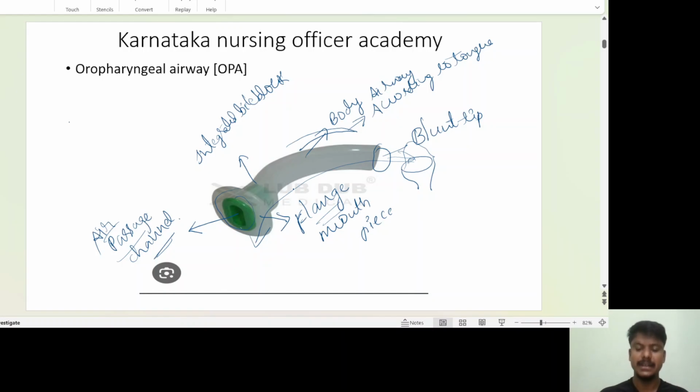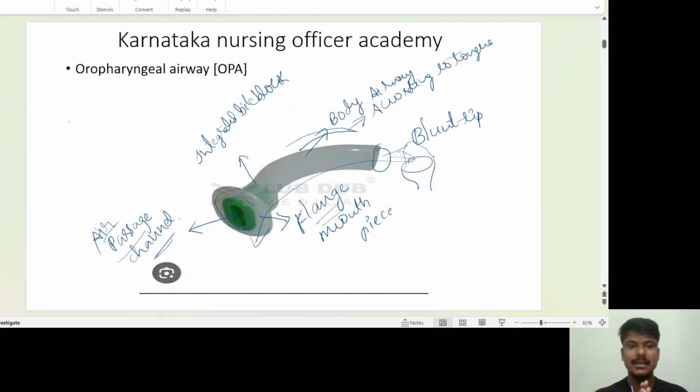Before putting the oral airway, you have to open the mouth using four techniques. One is the jaw thrust, where you put two fingers at your temporomandibular joint and lift the mandible. So the airway will be opened, and after that you can put the oropharyngeal airway. Before putting any oropharyngeal airway device, you have to open the mouth. After that only you insert the oropharyngeal airway device.